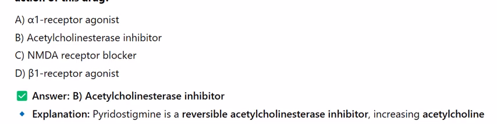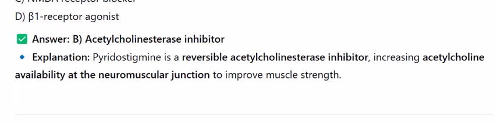Acetylcholinesterase inhibitor. Explanation: pyridostigmine is a reversible acetylcholinesterase inhibitor, increasing acetylcholine availability at the neuromuscular junction to improve muscle strength.